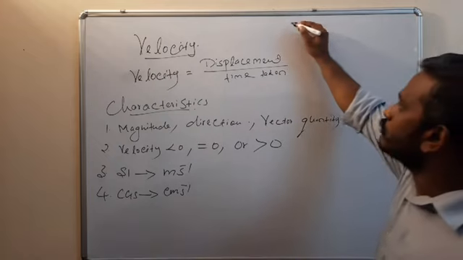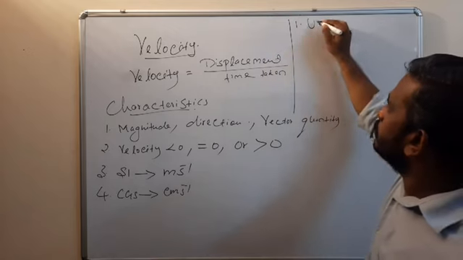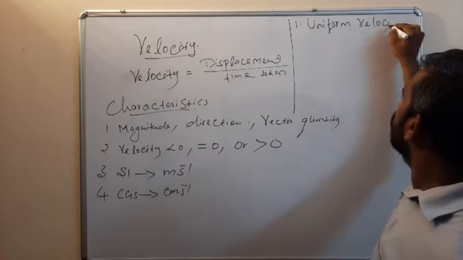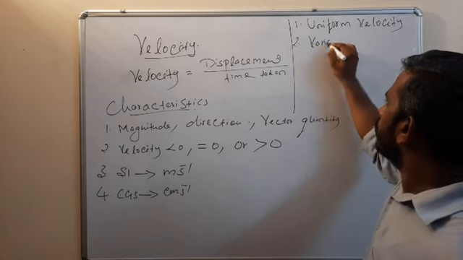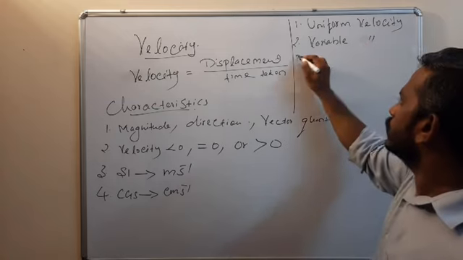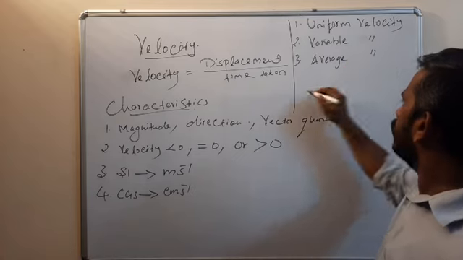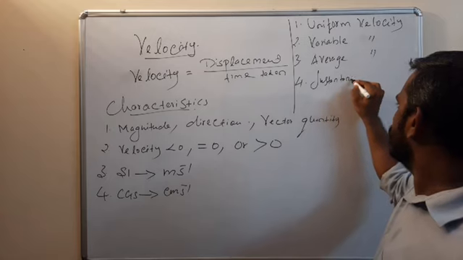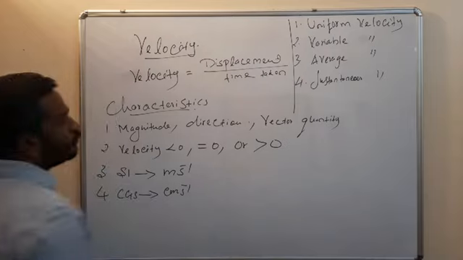So what are the different types of velocity? First, uniform velocity. Second, variable velocity. Third, average velocity. Fourth, instantaneous velocity. These are the 4 types of velocity.